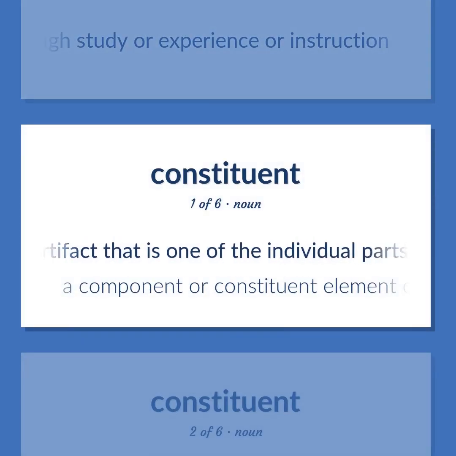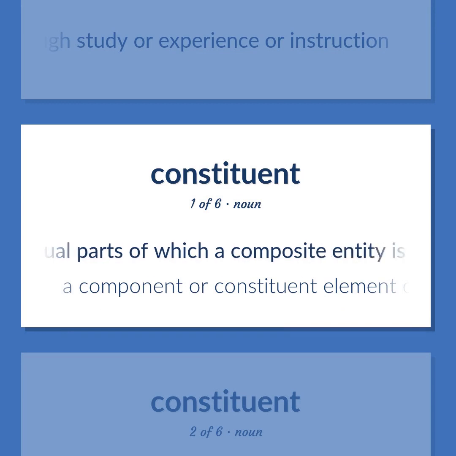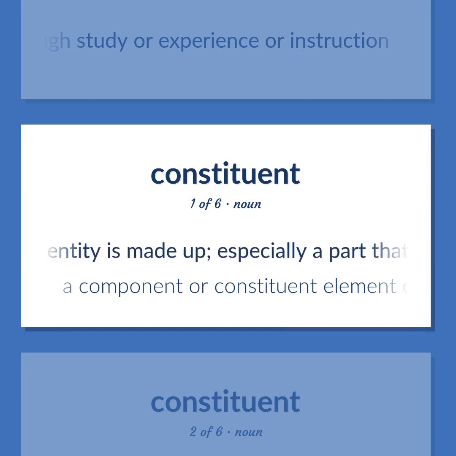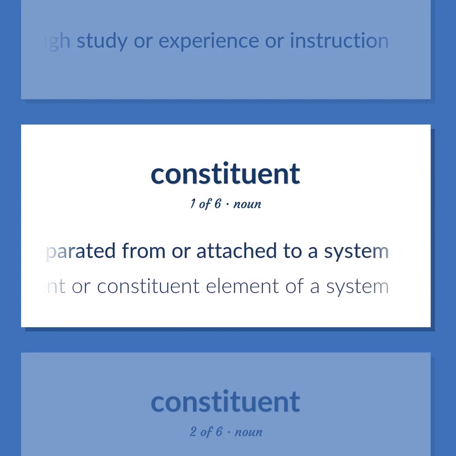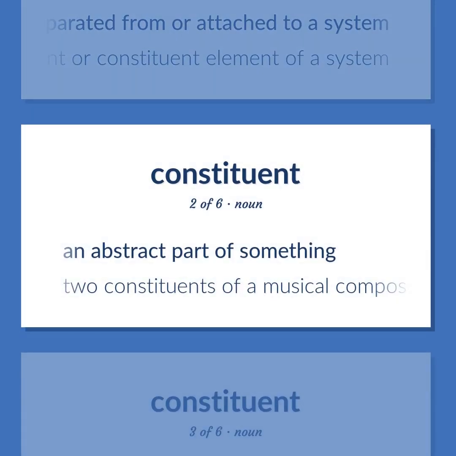An artifact that is one of the individual parts of which a composite entity is made up, especially a part that can be separated from or attached to a system. A component or constituent element of a system. An abstract part of something. Two constituents of a musical composition are melody and harmony.